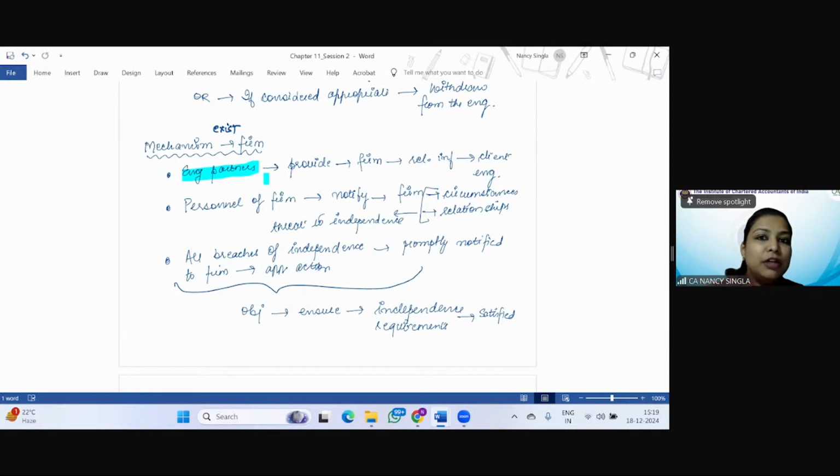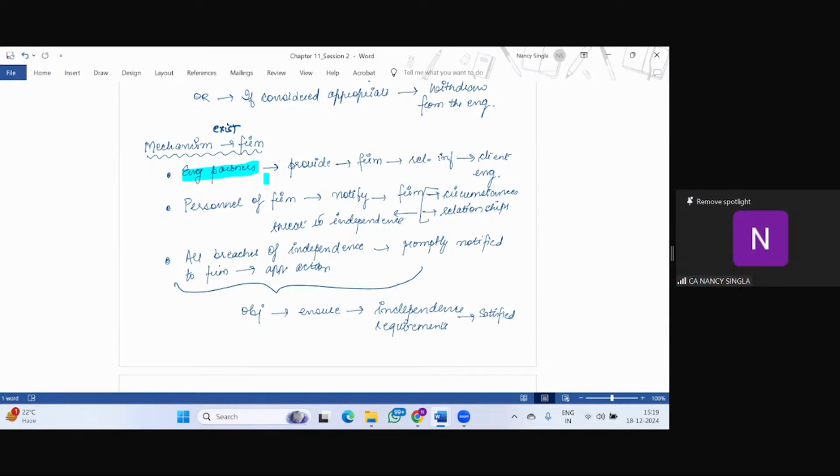So now in the above paragraph, we have seen that they should be told by the firm that these are our independence requirements. Now this says that personnel of the firm should notify the firm about the circumstances and relationships that create threat to independence, right? Also, in case there are any breaches of independence, this should be promptly notified to the firm so that appropriate action can be taken. So ultimately, with respect to all these activities that we have discussed, the objective is to ensure that the independence requirements are satisfied. Clear? So if you are being asked with respect to independence, I hope you will be able to write.